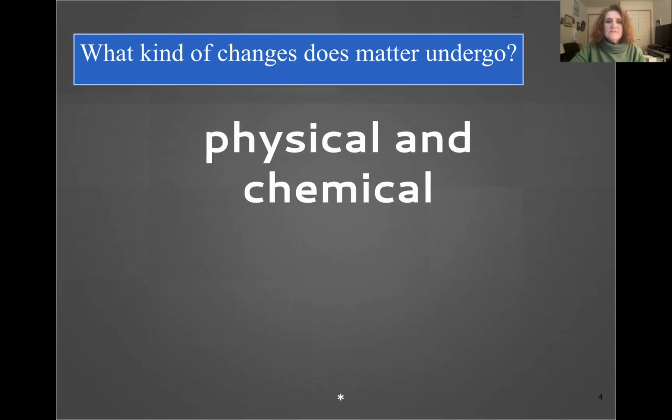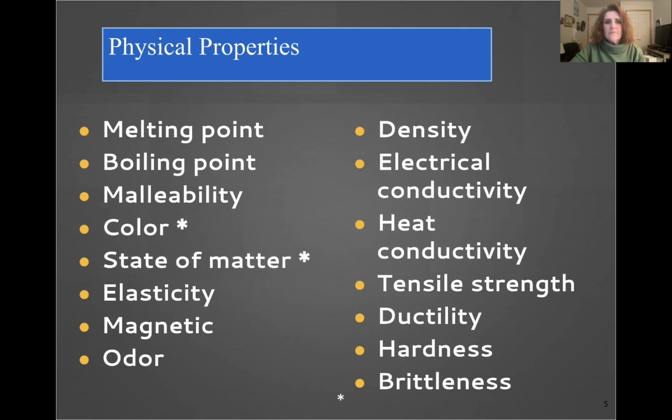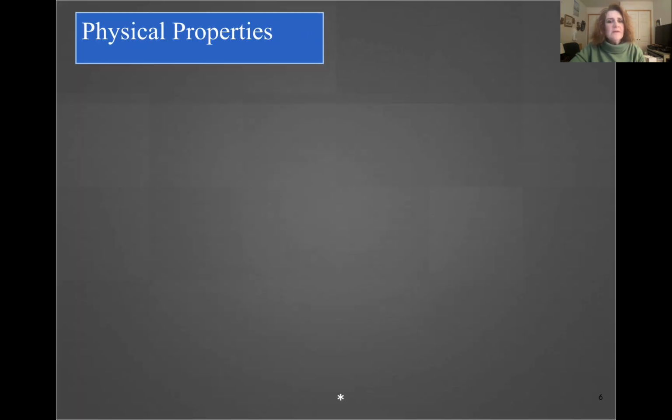There are two kinds of changes that matter undergoes, physical changes and chemical changes. And we're going to be looking at the changes and the properties that go with those changes. These are the 15 physical properties that you need to know. Let's go through them one at a time.